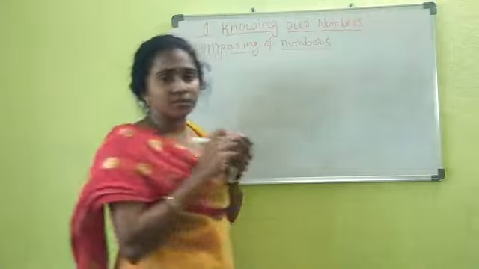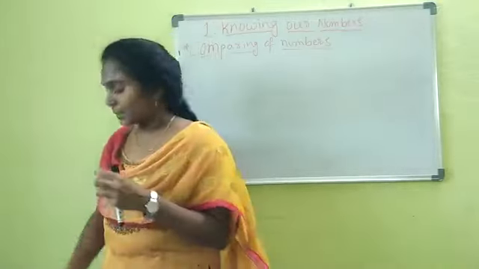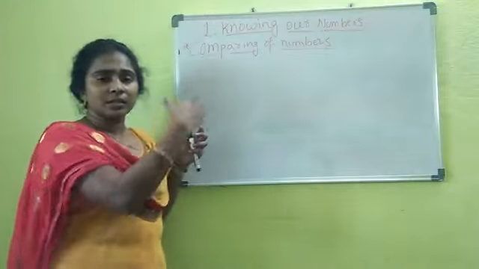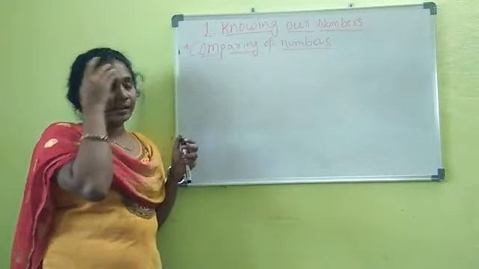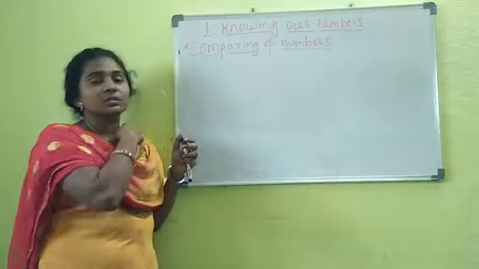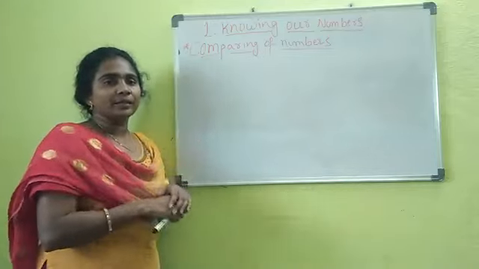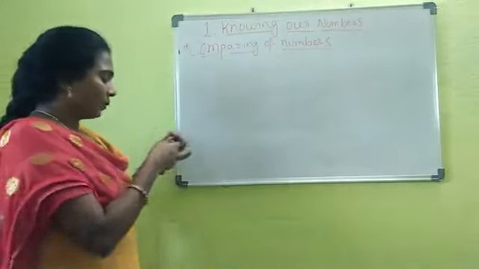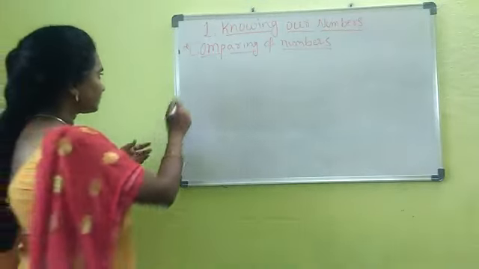We'll use the positions. You already know the positions, that means ones, tens, hundreds, thousands, ten thousands. These are the positions of the numbers. We use those concepts while comparing the numbers. So I will explain with one example.